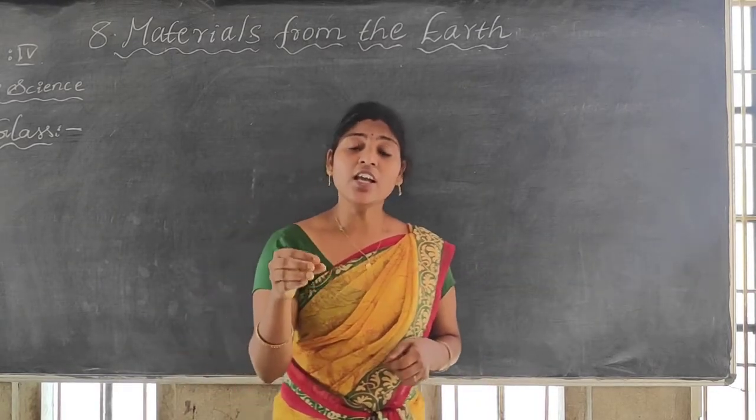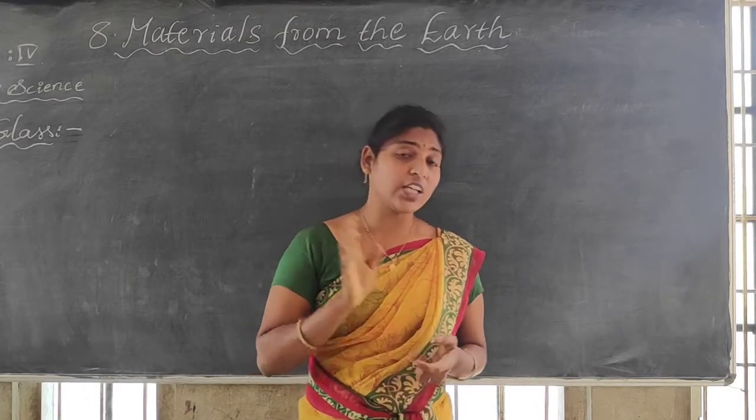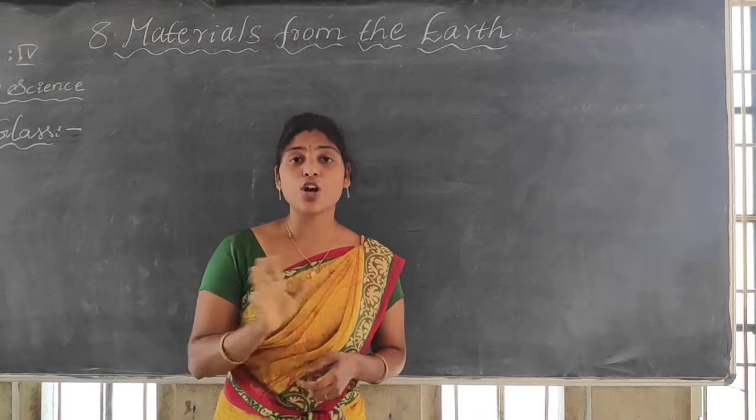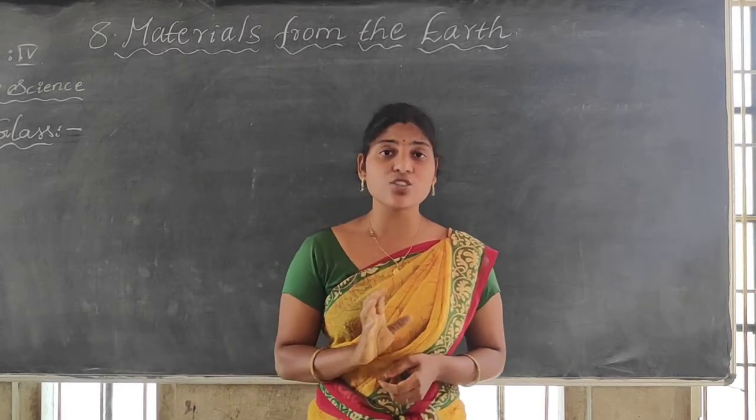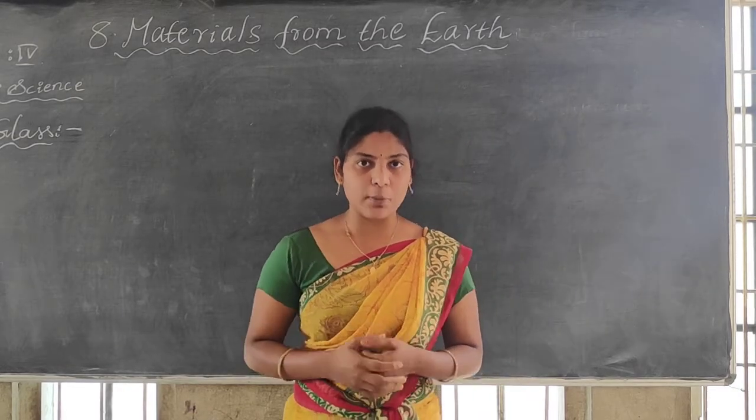That should be done with glass only. With iron, clay, or any other metal it is not possible. With opaque materials, it is not possible to observe the changes in the experiments.